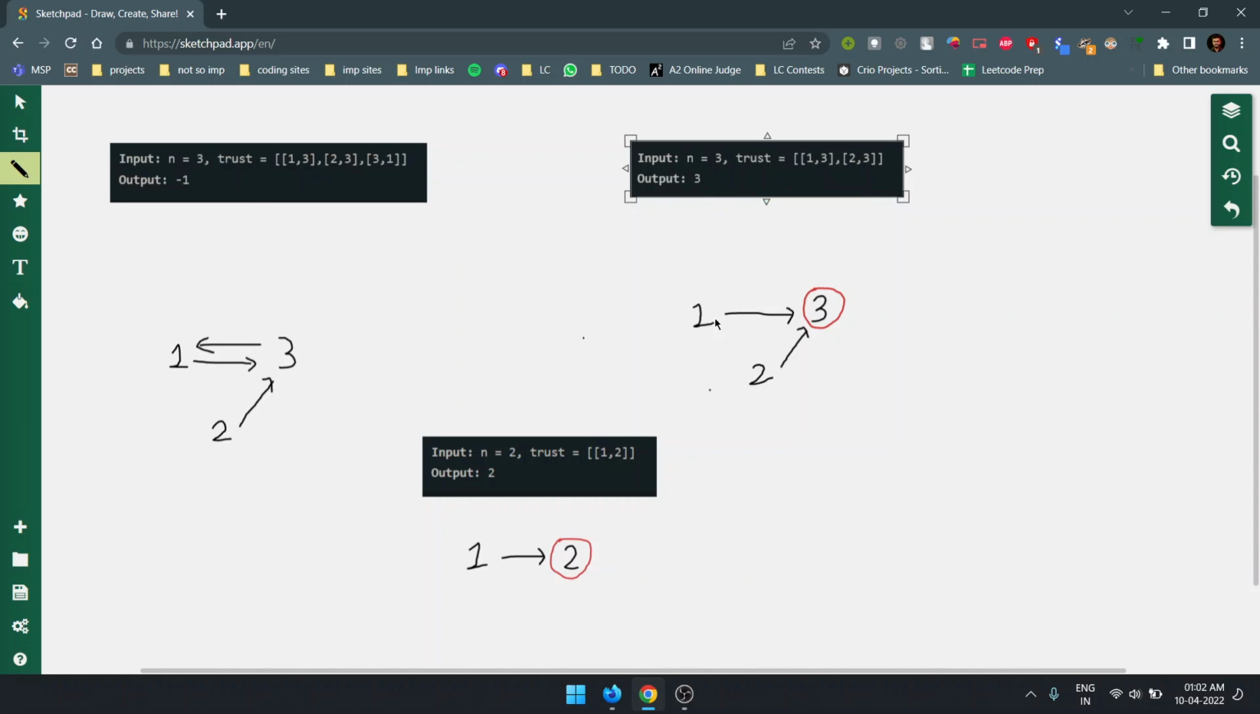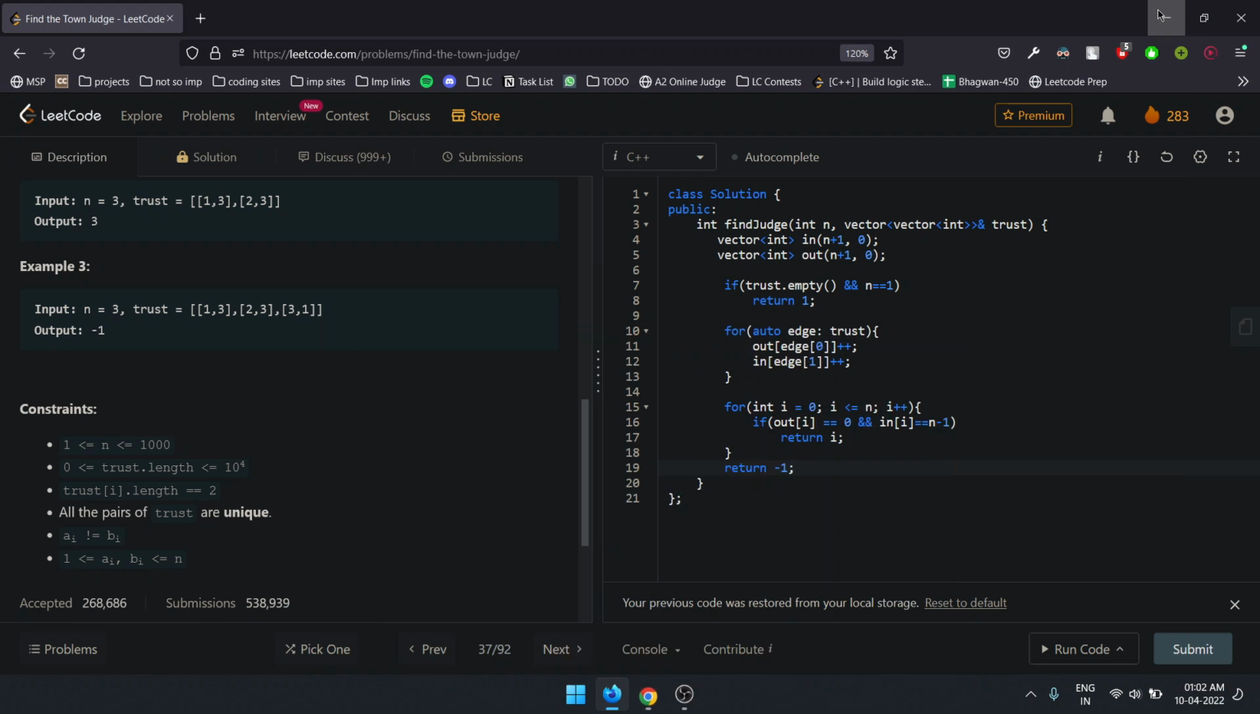Second test case is 1 trusts 3 and 2 also trusts 3, but there is no out degree from 3. So basically, 3 is the town judge. And in the first test case, as there is only one array element, 1 trusts 2, so 2 doesn't trust 1. So basically, we return 2 as our answer, the town judge. So now let's look at how we solve the question.